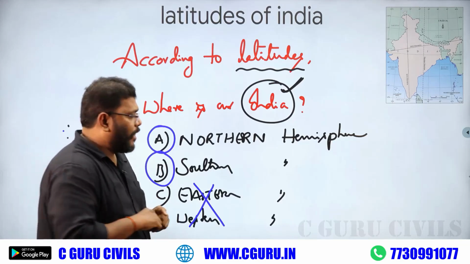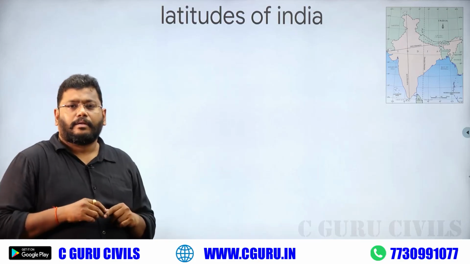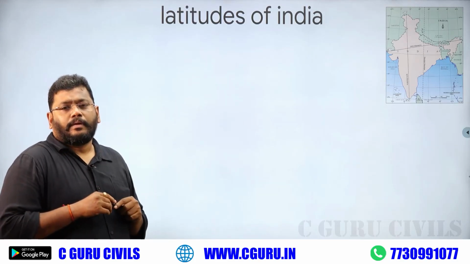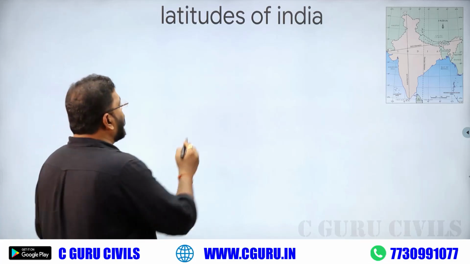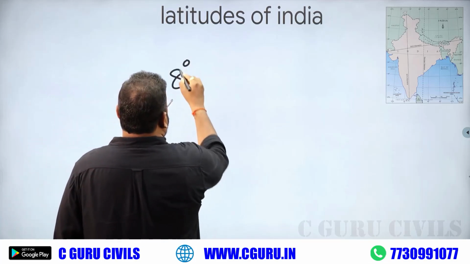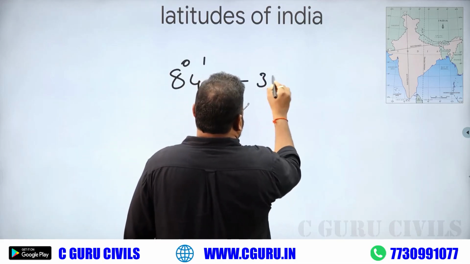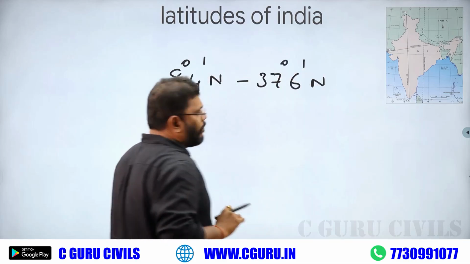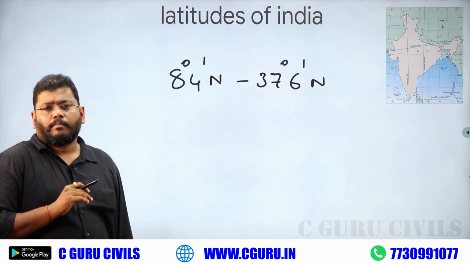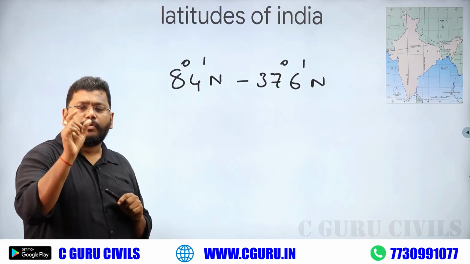There is a solution. Actually, our India locates in between 8 degree 4 minutes north and 37 degree 6 minutes north. This is the statement regarding our Indian latitude extent.